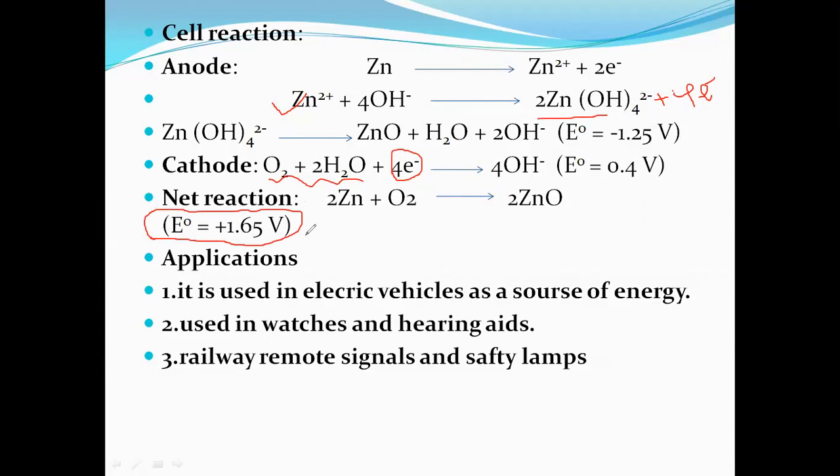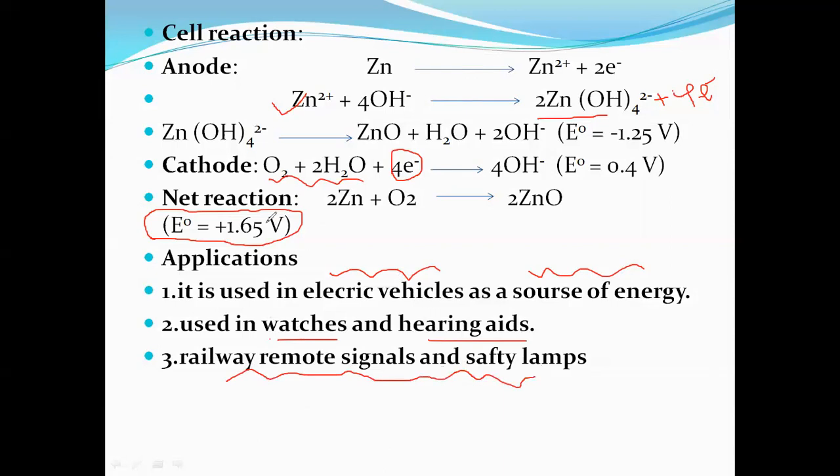Now we will see the application. Zinc air batteries are used in electrical vehicles as a source of energy, in watches, in hearing aids, in railway remote signal units, and in railway safety lamps. Now, zinc air batteries are used in advanced applications.